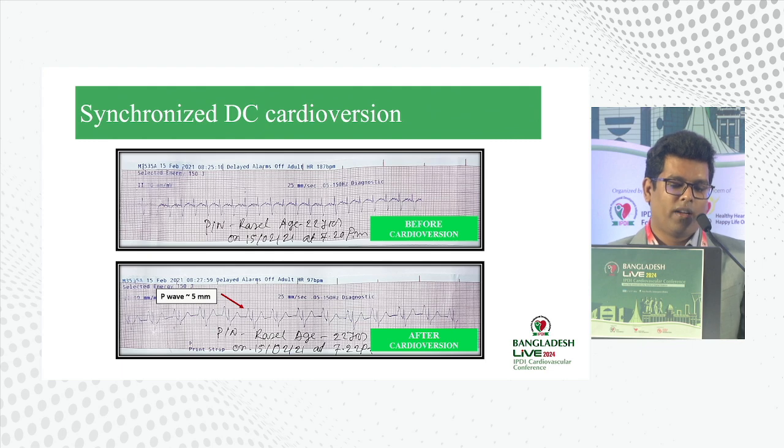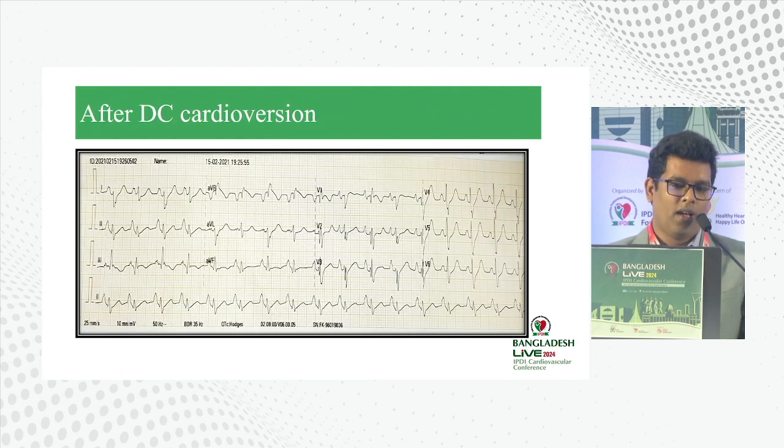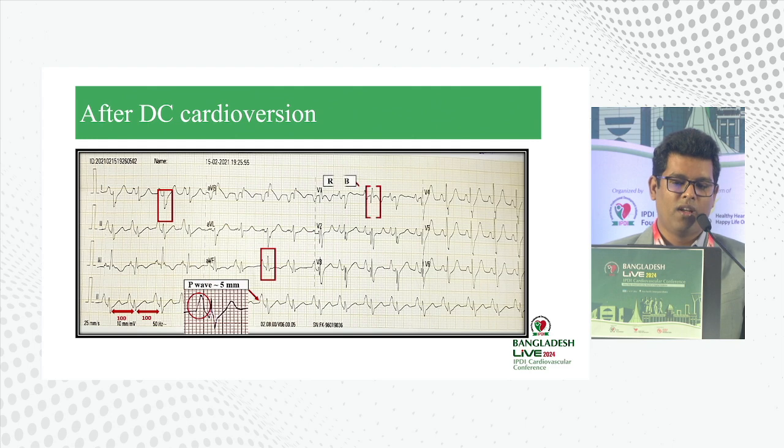The P wave is very tall and peaked, measuring more than 5 millimeters. After DC cardioversion, a 12-lead surface ECG was recorded, and it shows the rhythm was regular, the rate is about 100 beats per minute, and the P wave is tall, broad, and peaked, measuring more than 5 millimeters, which is consistent with Himalayan P wave, and there is also presence of right axis deviation and RBBB.